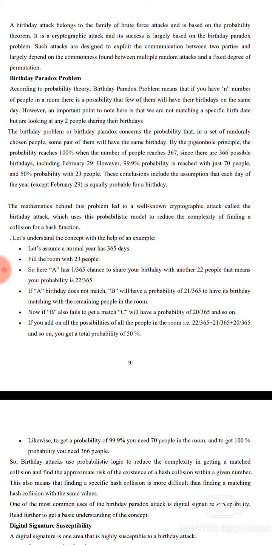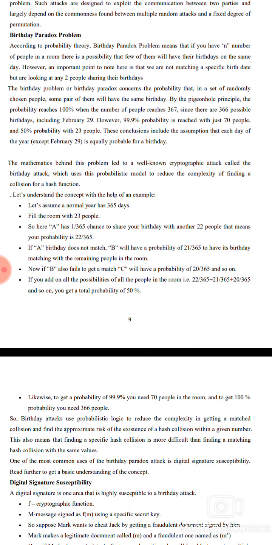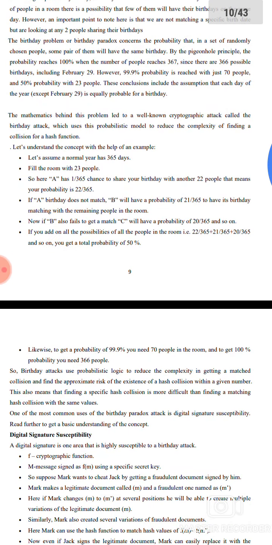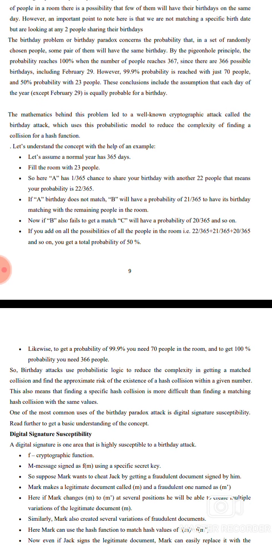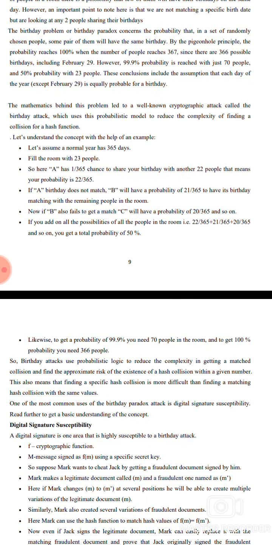By the pigeonhole principle, the probability reaches 100% when the number of people reaches 367, since there are 366 possible birthdays, including February 29. The conclusion assumes each day of the year is equally probable as a birthday. The mathematics behind the problem led to the well-known cryptographic attack, also called the birthday attack, which uses a probabilistic model to reduce the complexity of finding collisions of a hash function. Let us understand the concept with the help of people.